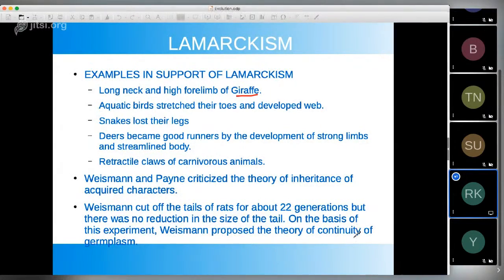Okay, so this is okay, but there is a flaw in this experiment. Now you tell me, what is that flaw? This experiment has a flaw. What is this flaw? Tell me.